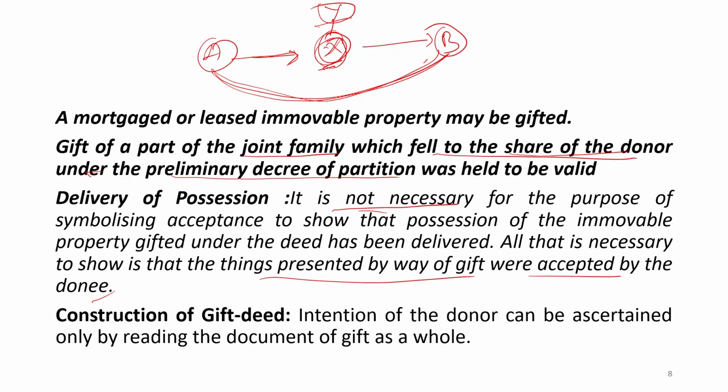Whoever is going to execute the will will have to prove that this was the result of the free will of the donor, and there was a clear-cut intention to donate this property, whether movable or immovable, to the donee, and there was no coercion or undue influence. It is a very, very important part of the gift. So, that must be very clear.